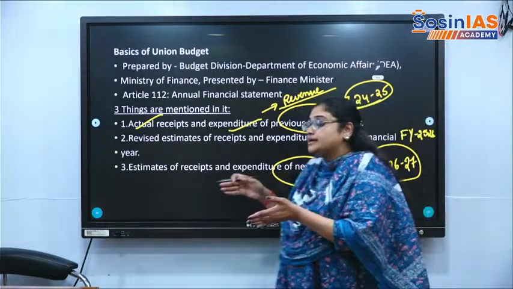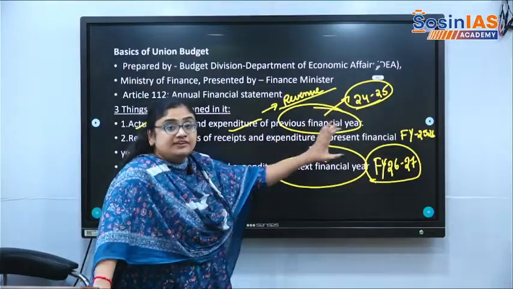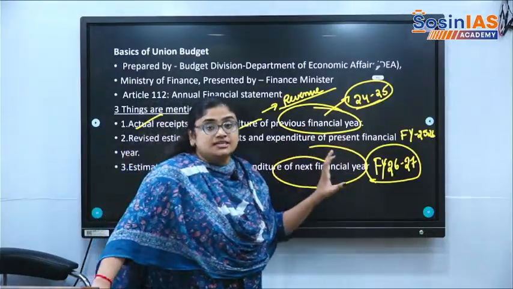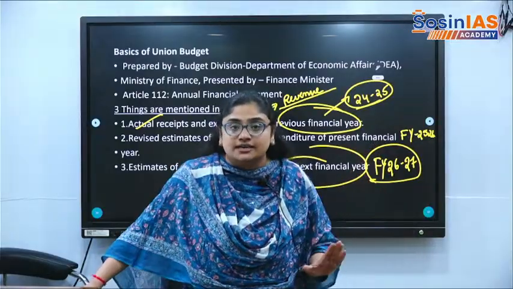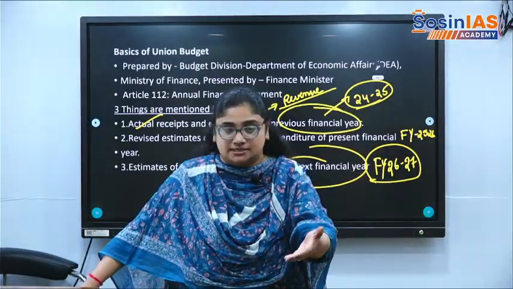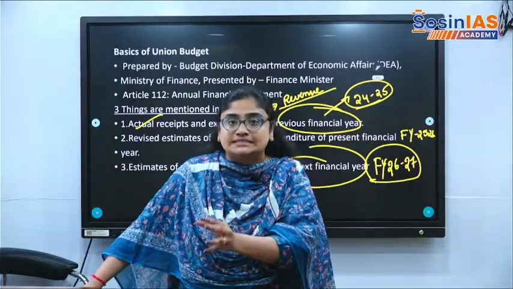Right now, what we are having is financial year 25 to 26. What is the financial year? April 1st to March 31st is a financial year. April 1st did not come yet. So the present financial year that we have is 25 to 26.